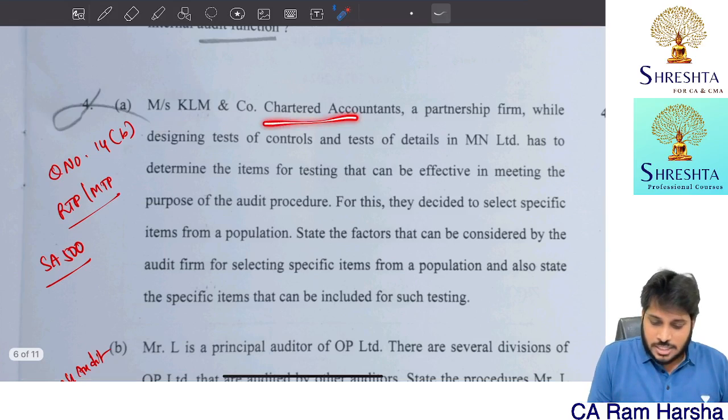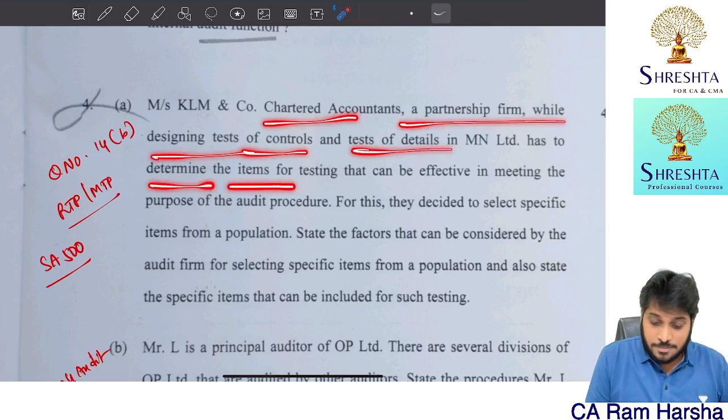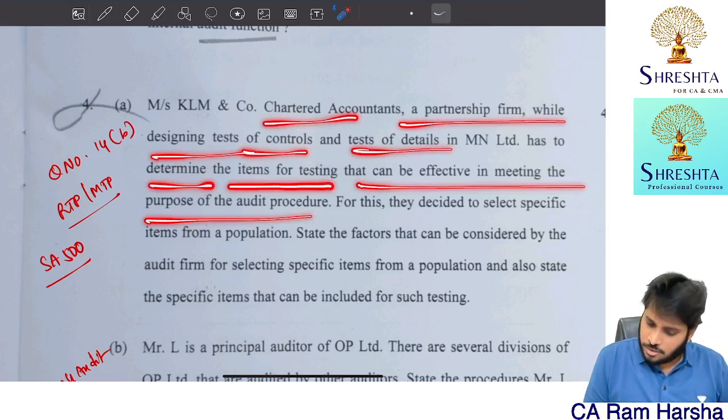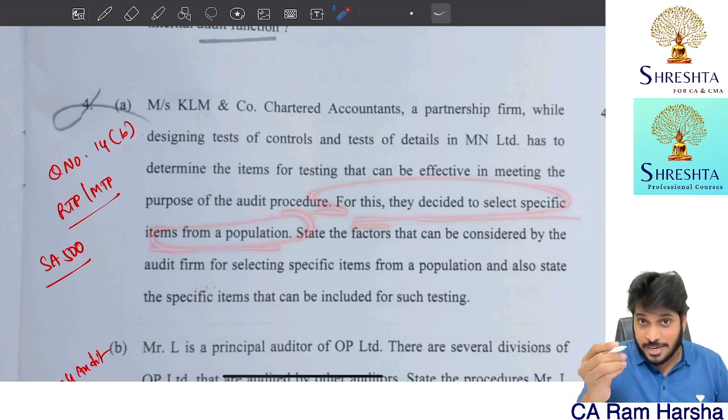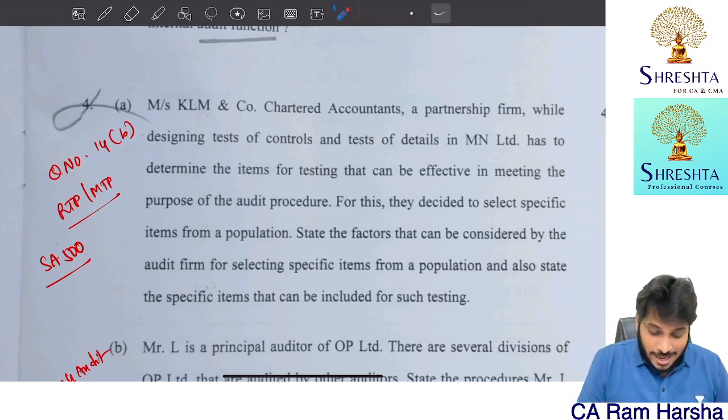KLM & Co. is a chartered accountants partnership firm. While designing tests of controls and tests of details, it has to determine items for testing that can be effective in meeting the objective. For this, they decided to select specific items from populations. This is MTP2, first question. I clearly explained that at that time in MTP2. I clearly told this can be asked, and I told that exact point also.